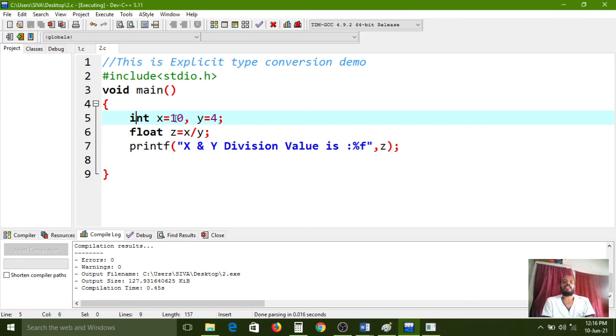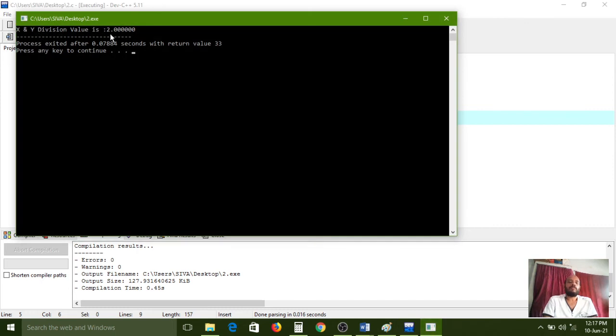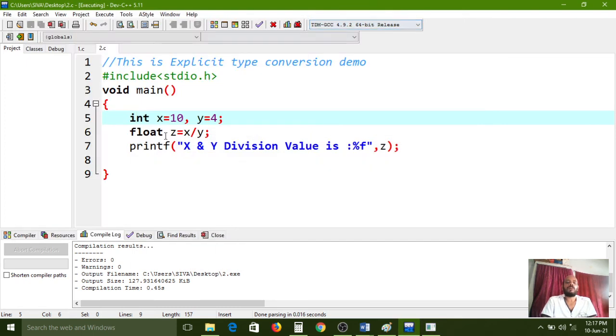After integer data we are getting, but integer data means before the decimal point, whatever value it has, it can calculate that, but after the decimal point value it ignores it because of the int data type. Because of int data type functionality, it can store only numbers, not a fraction part. If you want to maintain a fraction part, in that case we need to use the float data type.